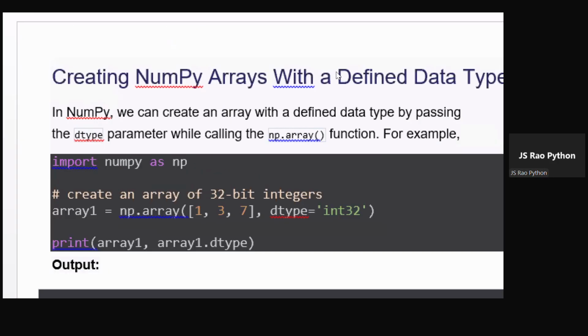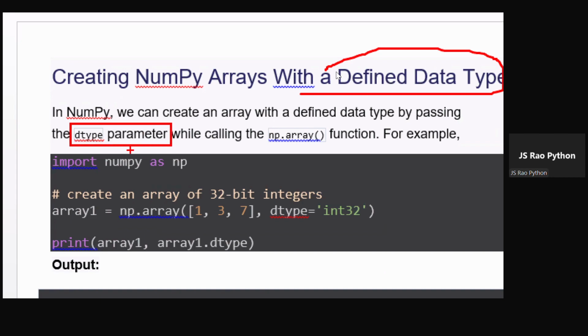Okay. Yes. Next. If we want to create the array object with defined data types, with required data types, then we can use the dtype attribute as a parameter. dtype parameter while calling the array object. See here. So this is called array object. This is nothing but array object. By default, this data type is int64. I want like int32.